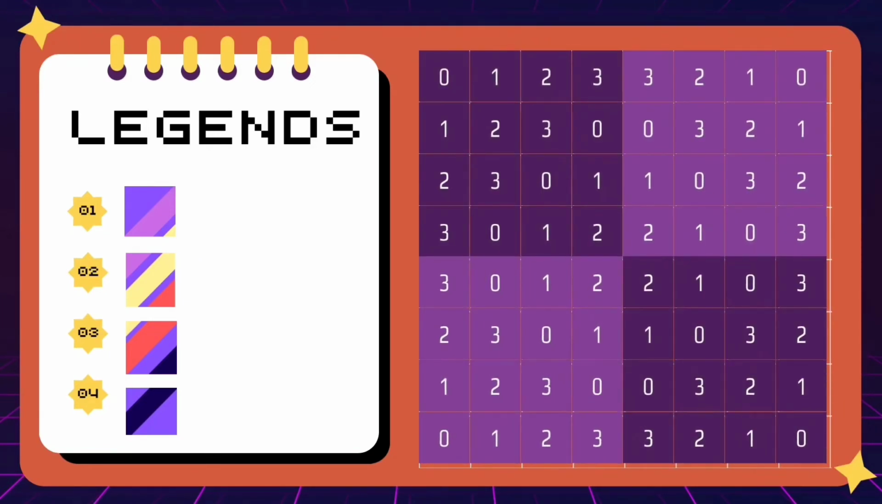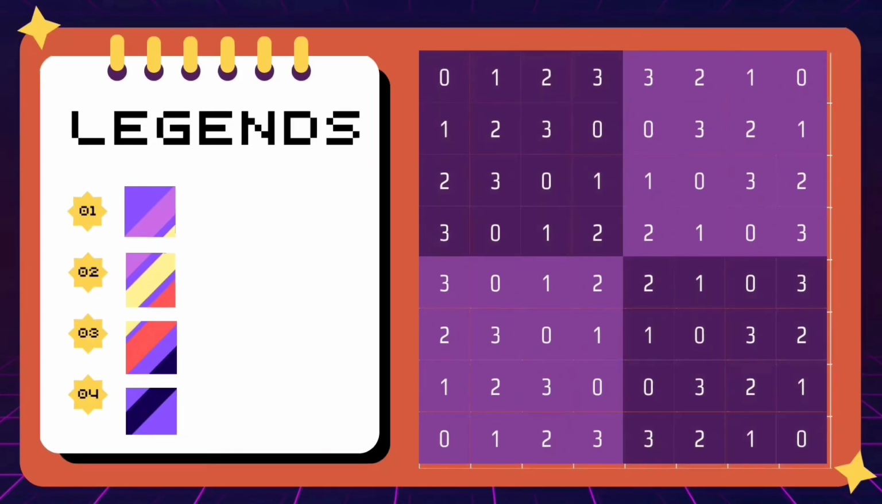Quadrant 3. We then fill the lower left side with the vertical numbers of the fourth row of quadrant 4, which is 3, 2, 1, 0, and fill it horizontally in the third row of quadrant 3. In the fourth row, we will have 0, 1, 2, 3. In the third row, we will have 1, 2, 3, 0. In the second row, we will have 2, 3, 0, 1. In the first row, we will have 3, 0, 1, 2.